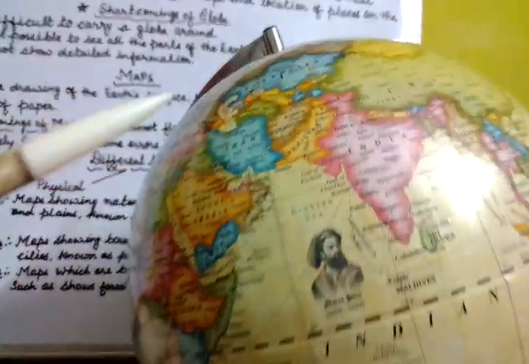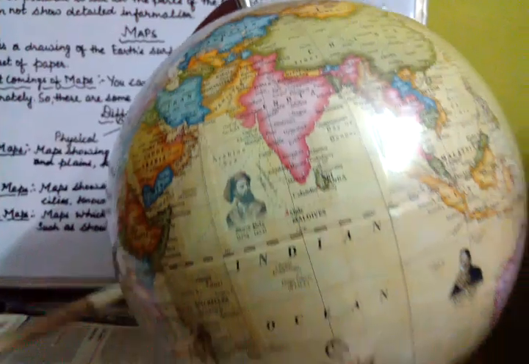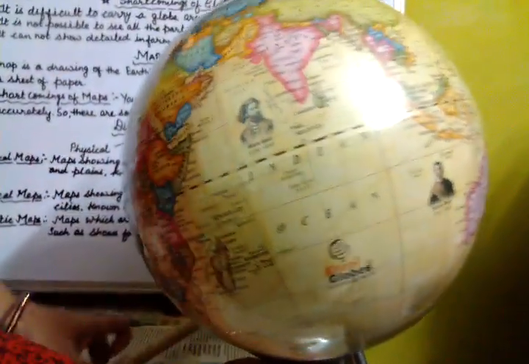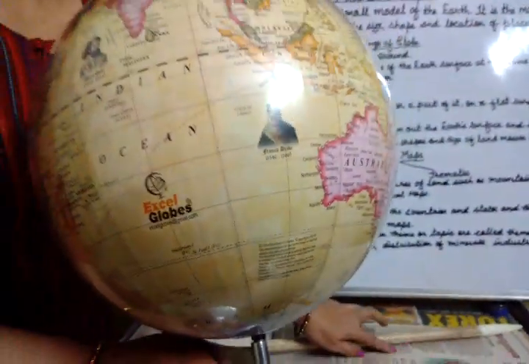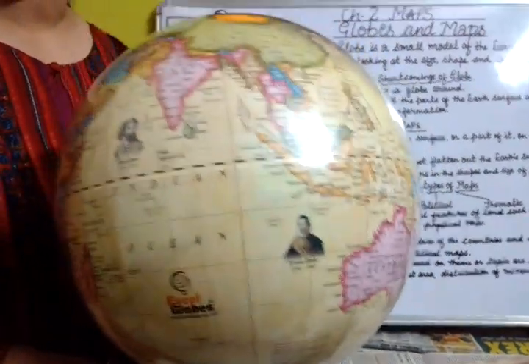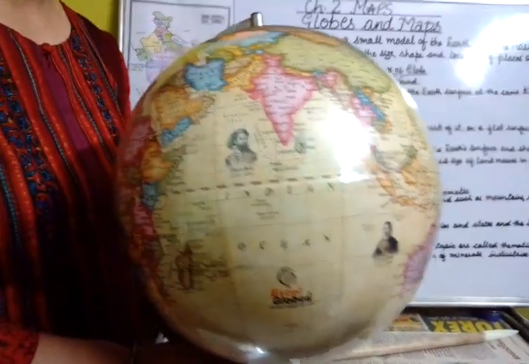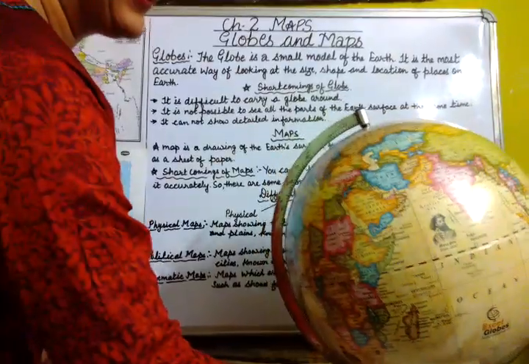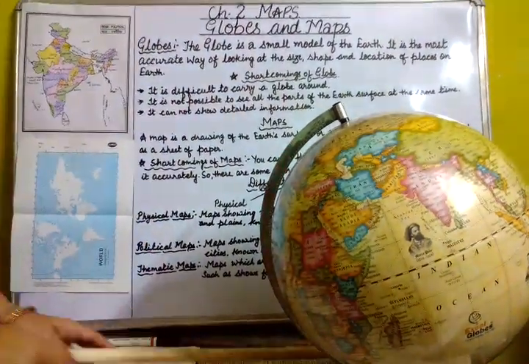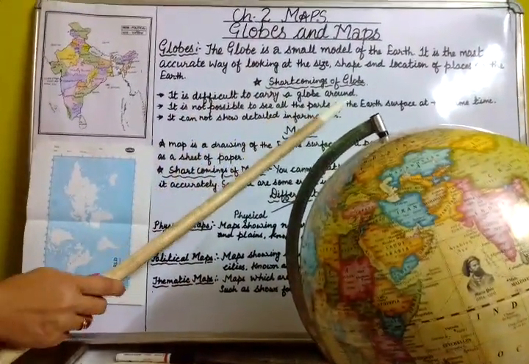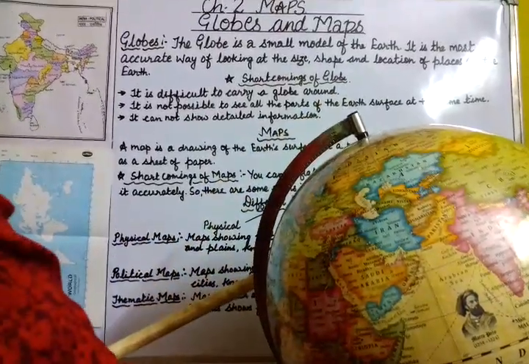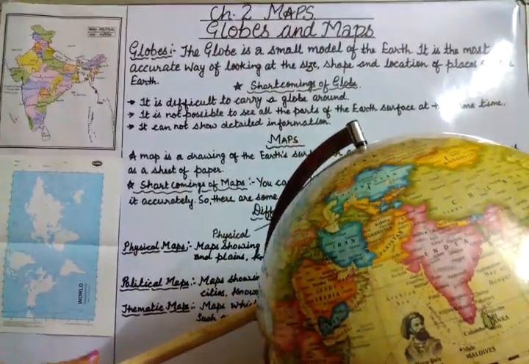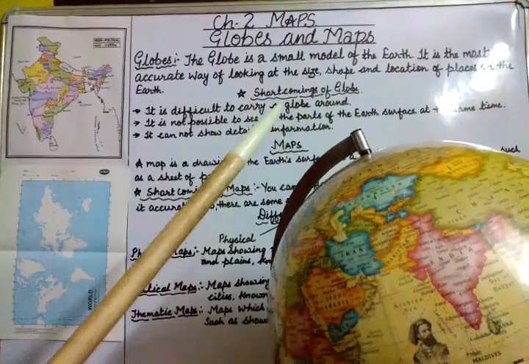But students, there are some shortcomings with globes. Look here. Students, can you carry this globe everywhere? Can you keep this globe in your pocket or a bag? No, I think it is not possible. Really, it is difficult to carry a globe around everywhere. It is also not possible to see all of the earth's surface at the same time.